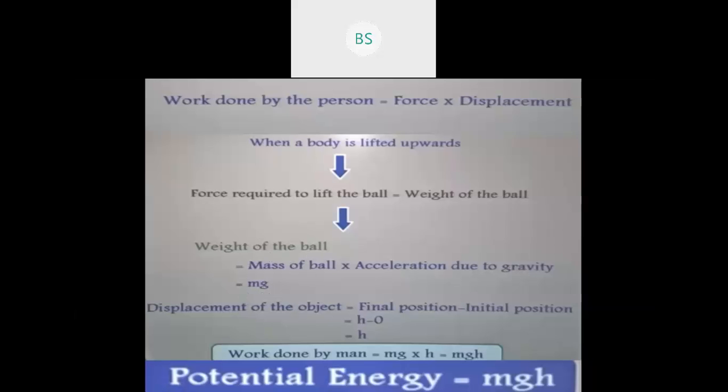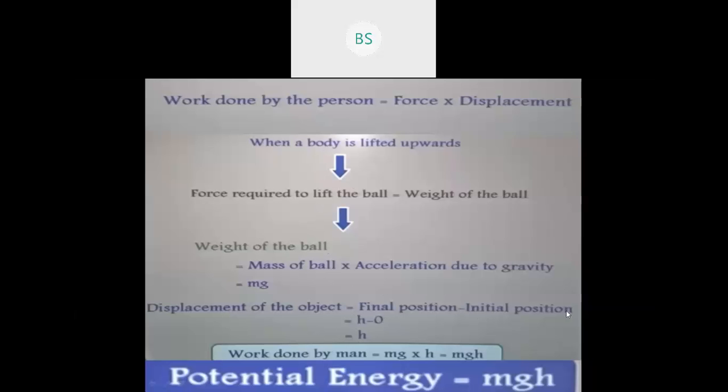And children, you know that when he is taking that ball from the surface of the earth to the top of the building, there is a certain height, and that height is nothing but displacement, correct? The displacement of the object, we know the definition of displacement: the shortest distance, or in the formula, final position minus initial position. So when he took the ball from the surface to the top, the height we have taken as h.